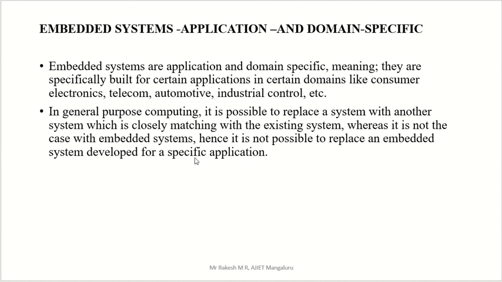If your AC is not proper, we can't consider your microwave oven as an AC, and if your ATM is not working properly, then we can't take your ECG machine as an ATM. All right. So for a particular application only we can use that device. That is called an embedded system, which is application and domain specific.